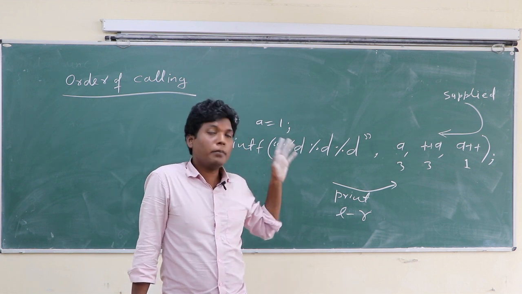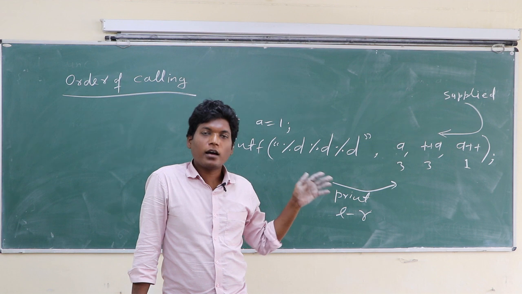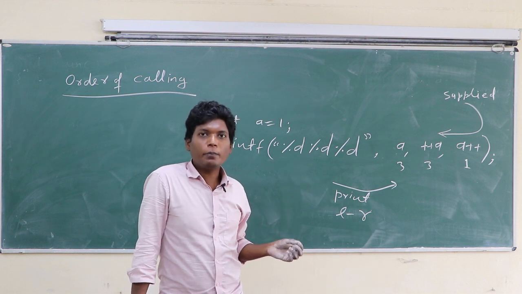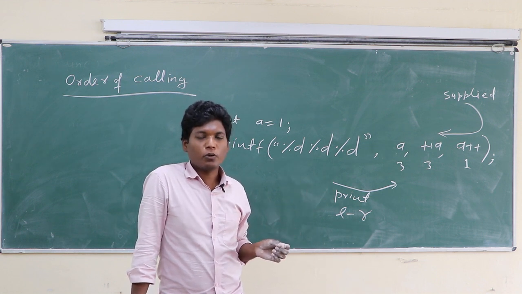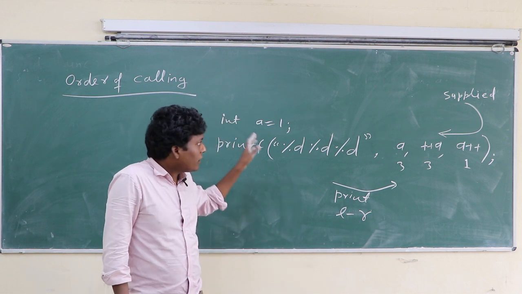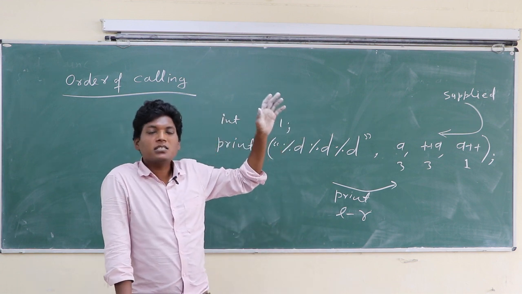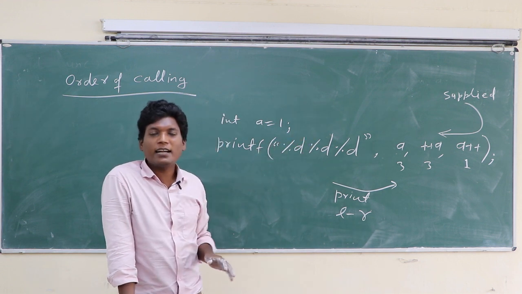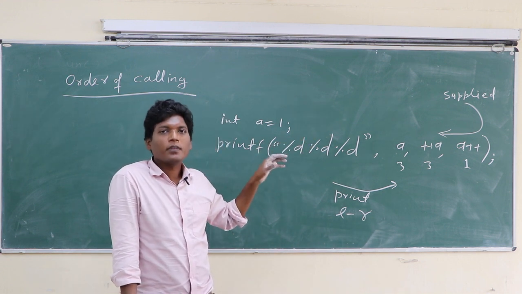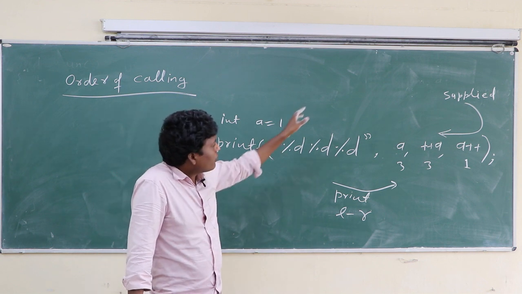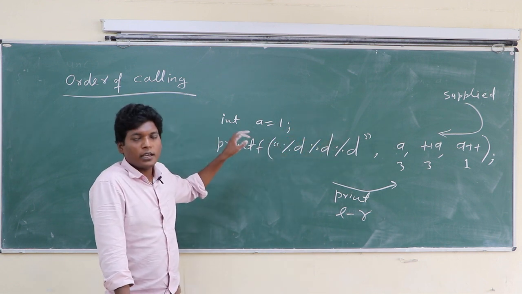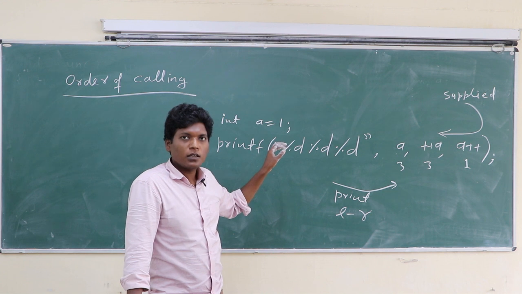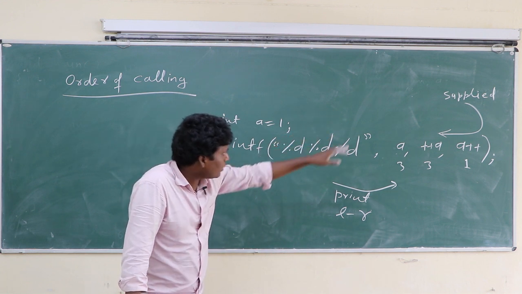But this convention may differ for some other compilers. It depends upon the compiler. In some compilers values are supplied from left to right, but in some from right to left. The standard is generally right to left. In the case of Turbo C++ and Turbo C it is right to left.